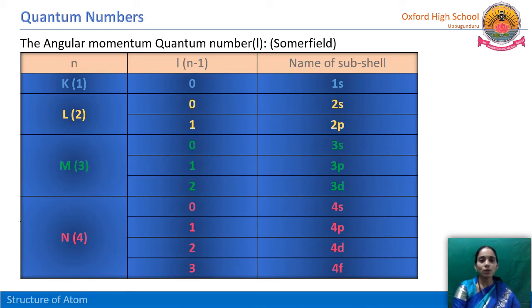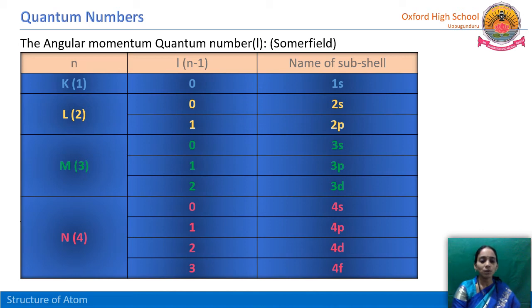So this is all the information about the angular momentum quantum number, how to calculate it, how many subshells are there and how they are named. What are the names of the subshells or orbitals? So you have to remember, finally, the angular momentum quantum number gives us the information about the shape of the orbital.